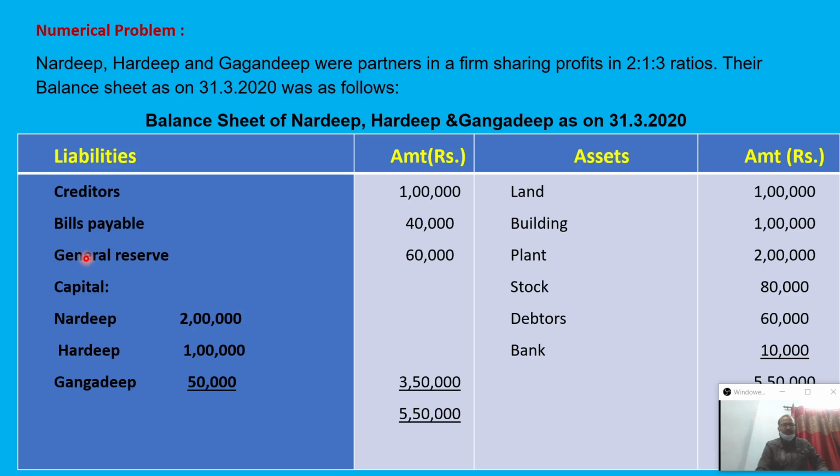If there is any undistributed profit, a general reserve or profit and loss account credit balance, you have to transfer it to the credit side. A liability side item will go to the credit side of the partner's capital account if it is accumulated or undistributed. Similarly, on the asset side, if there is any undistributed loss, profit and loss account debit balance, or advertisement suspense, that will generally come on the debit side of the partner's capital. That is a cross transaction to close the account. If it holds credit nature, you have to put a debit. If it holds debit nature, for cancelling you have to make it a credit. That's the system for recording in accountancy.